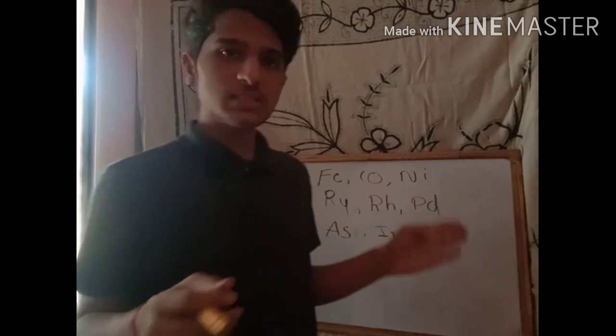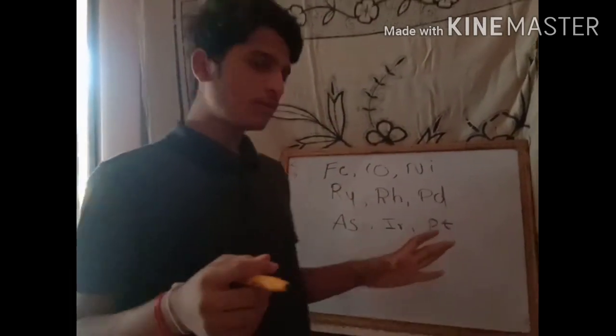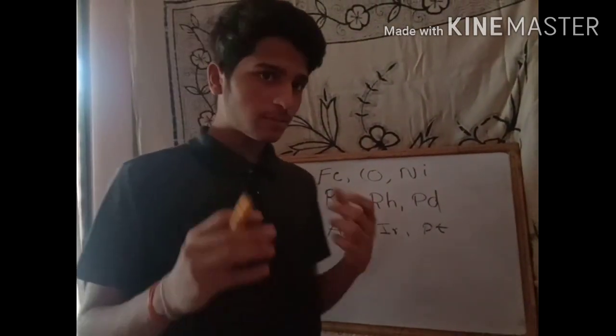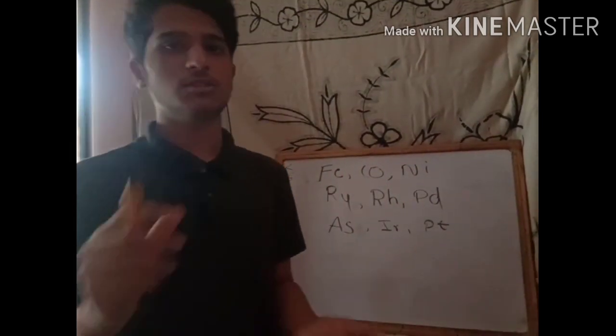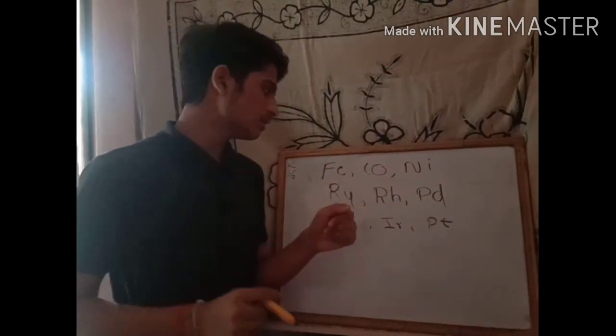So friends, if we see this, these are the 3 triads. This law was applicable to these triads, but Döbereiner did not say about these triads. This is one of the major drawbacks. So let us see how it is applicable.